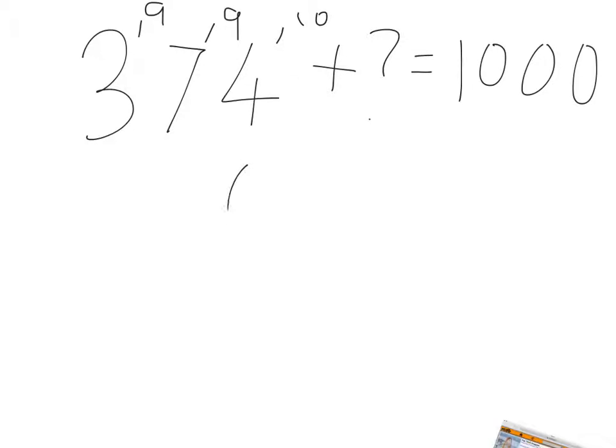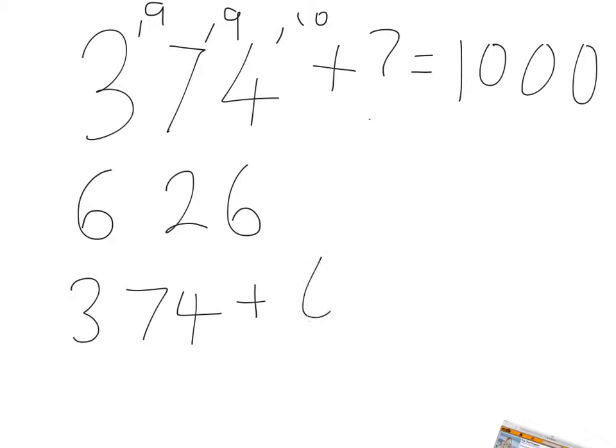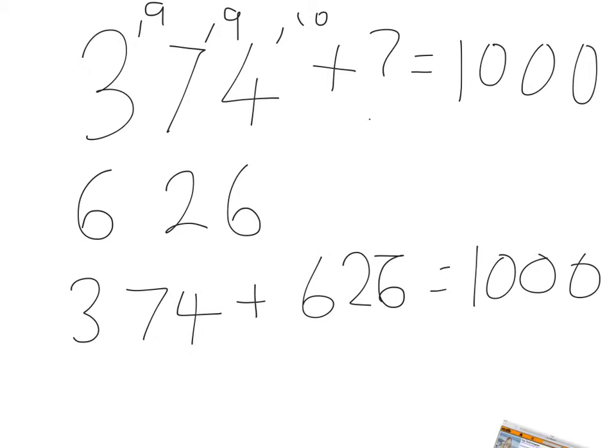4 add 6 equals 10. 7 add 2 equals 9. And 3 add 6 equals 9. We have our answer. 374 add 626 equals 1,000. Have a go on your whiteboards.